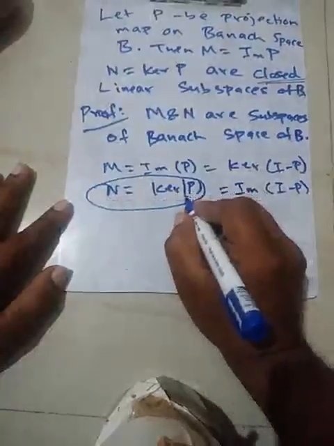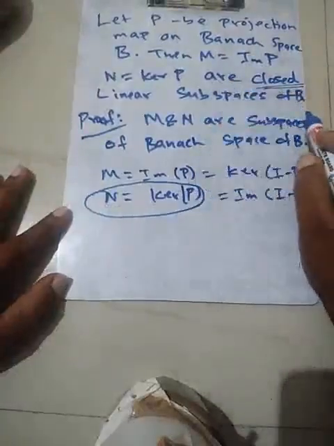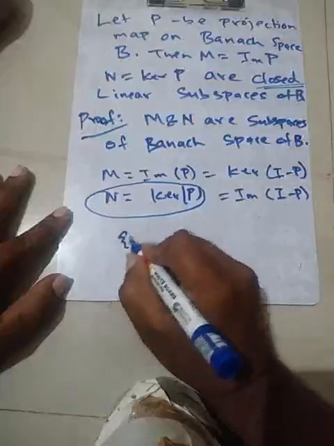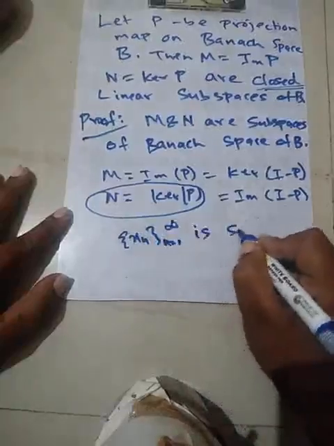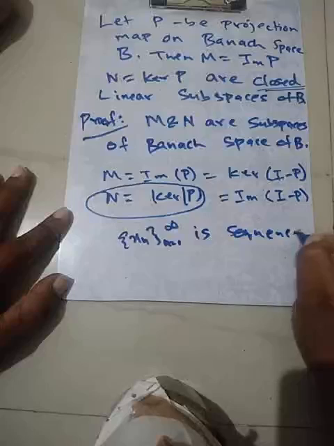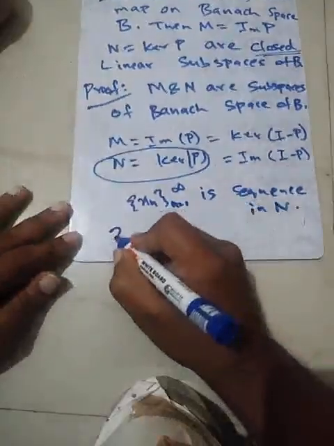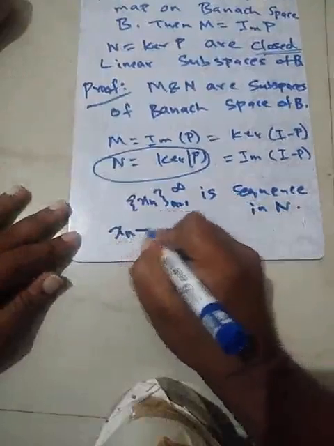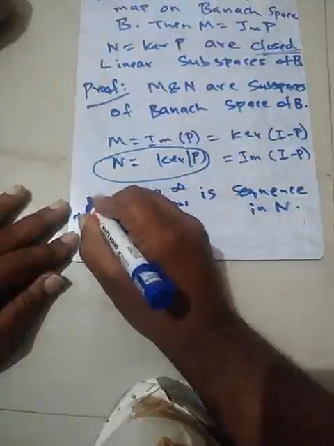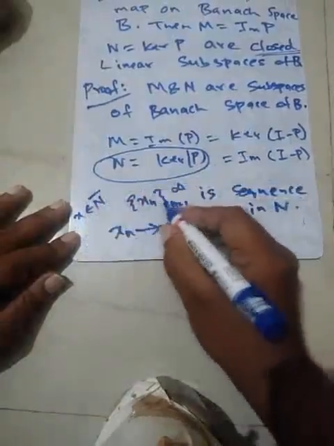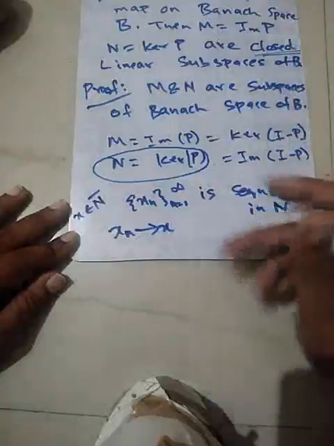Why is this a closed set? Because B is a normed linear space, it has a metric on it. Suppose x_n, n going from 1 to infinity, is a sequence in N, and that x_n is converging to x. In other words, let x belong to N bar. Then there exists a sequence which is converging, because of the metric topology. So this is a sequence which is converging.